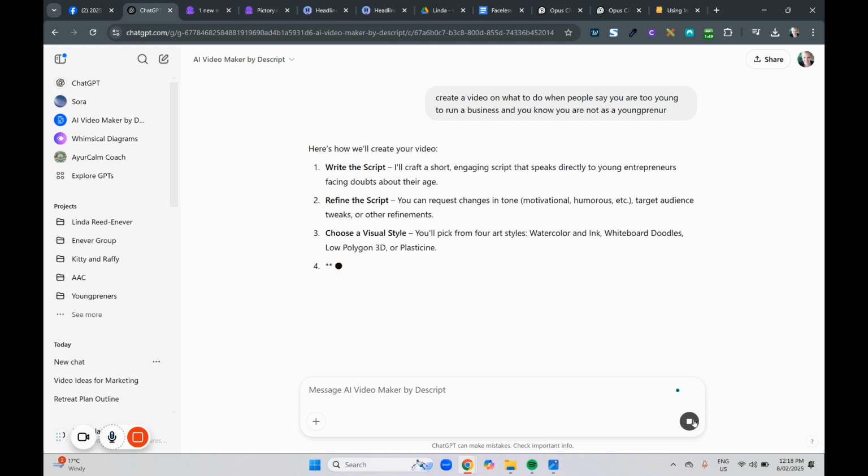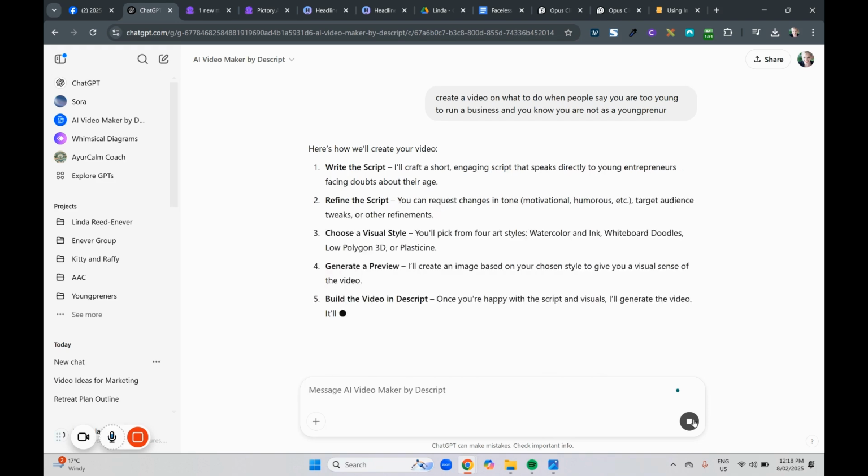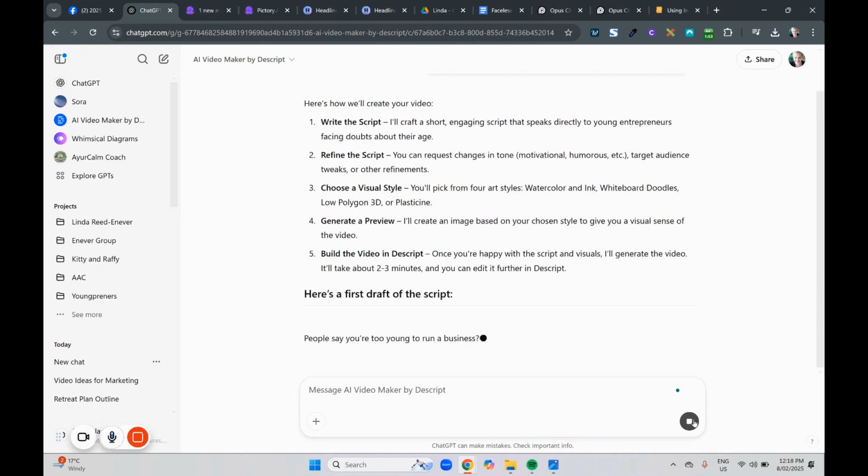And Descript is really good about this. It comes in here and says, I'm going to write the script for you. I'm going to refine the script. I'm going to choose the visual style, and we're going to generate a preview. So here's the first draft of the script. It's running away doing its own little thing for us.